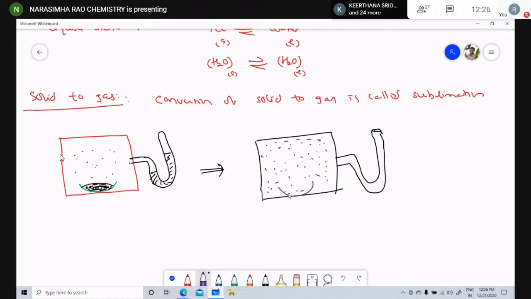As time goes on, the mass of the iodine decreases and the intensity of the violet color increases, reaching a maximum. After that it is constant, with no change in color intensity.